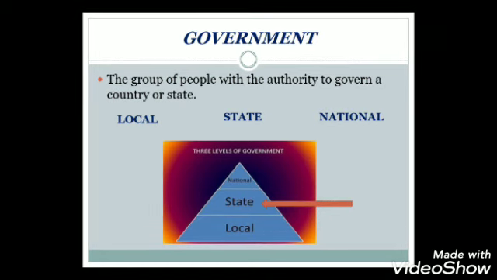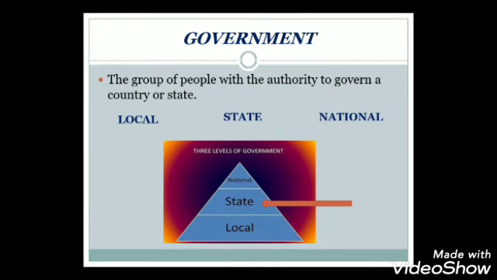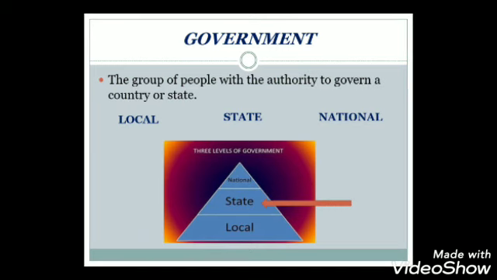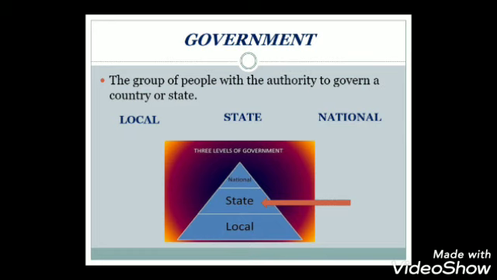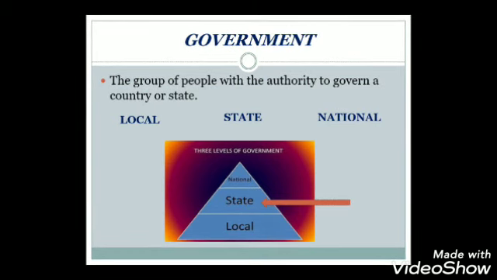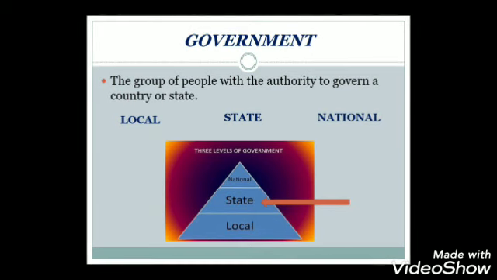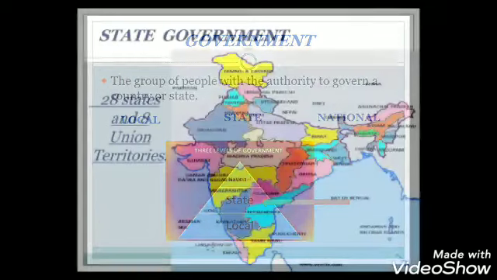In our country, we have government at various levels. You can see this pyramid figure here. At the lower level, there is local government. Above that is the state government, and on the top it is the national or central government. So overall, there are 3 levels of the government. Here you are studying about the state government.